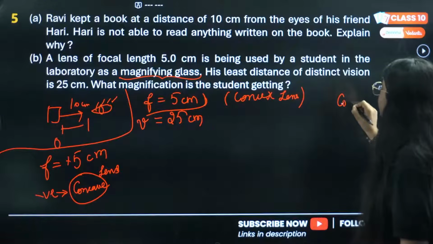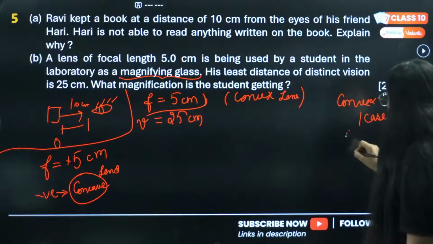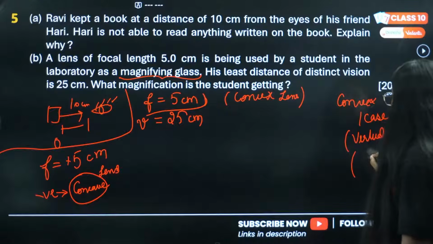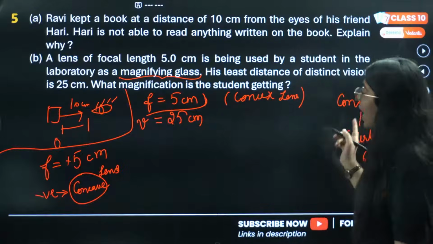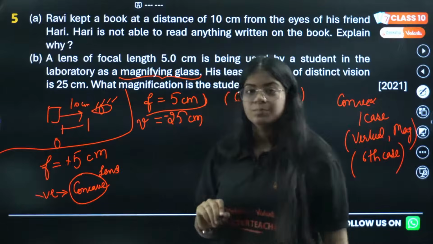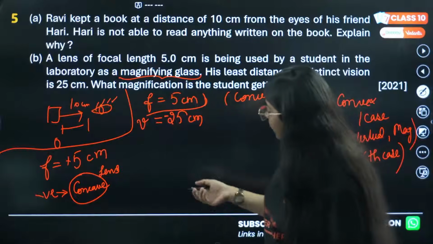For a convex lens, there is only one case which forms a virtual, magnified image. That is our sixth case, which forms a virtual image. And a virtual image in case of a lens, we use a minus sign. Now we just need to find the magnification.